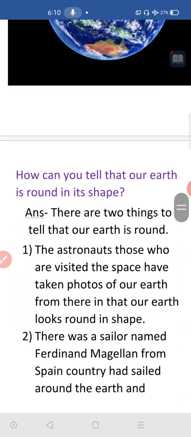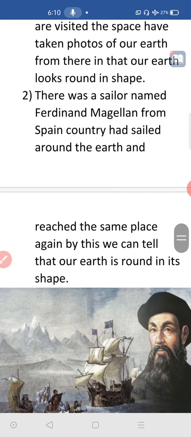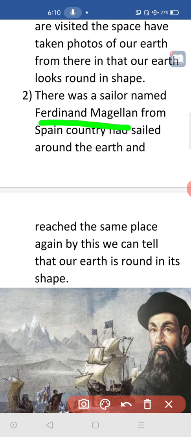So same thing. And there is one more reason, children. Once there was a sailor. Sailor means one who is moving in boats or ships from one place to another place. Always he will be moving. The sailor's name was Ferdinand Magellan. Here it is, Ferdinand Magellan. This person is from Spain. Spain is one of the European countries in the continent of Europe. From that country, Ferdinand Magellan sailed around the earth and reached the same place again. By this, we can tell that our earth is round in its shape.